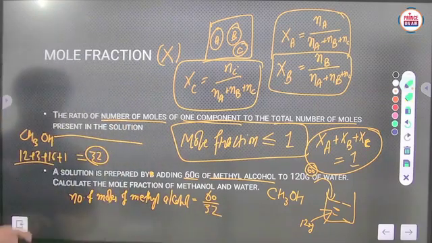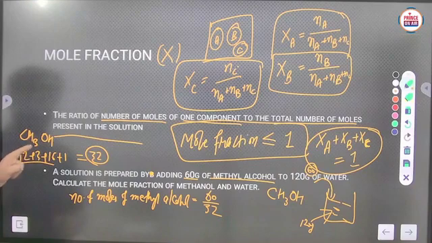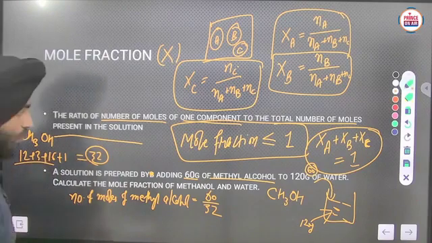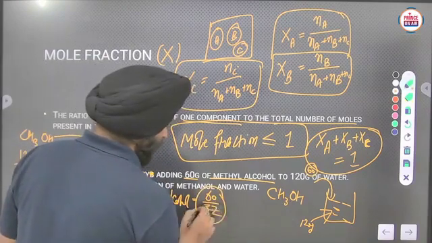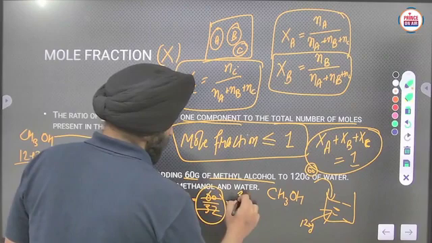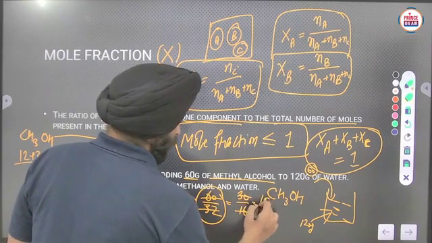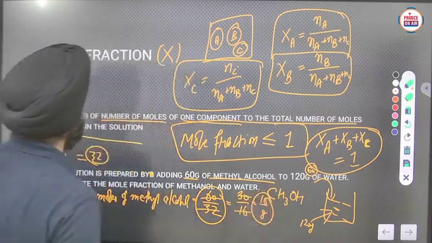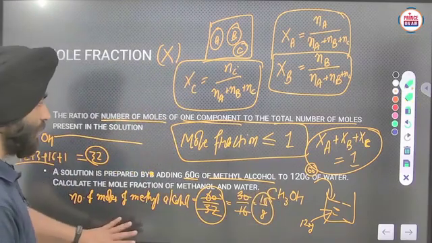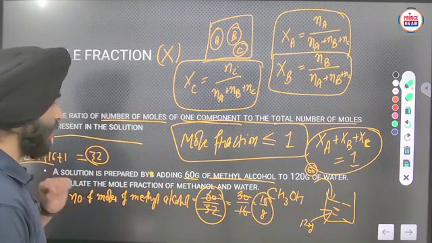Check it once: 12, 3, 16, 1, that is 32. So in this way it will be 60 upon 32, that is 15 upon 8. So these are the number of moles of methyl alcohol.